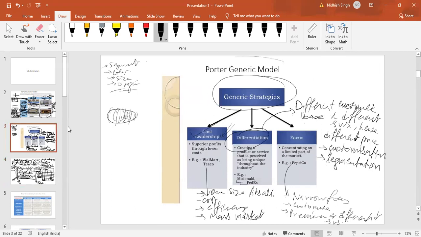So back to Porter's generic model, we have cost leadership, differentiation, and focus. These three strategies are called the generic strategies of Porter, and there will be case studies where we need to find out whether the company is pursuing cost leadership or differentiation or focus, whether it is right to pursue those strategies or not, or if the company wants to move from cost leadership to differentiation or vice versa, what kind of changes they need to make. Those kinds of questions can come up in the exam using generic strategy.